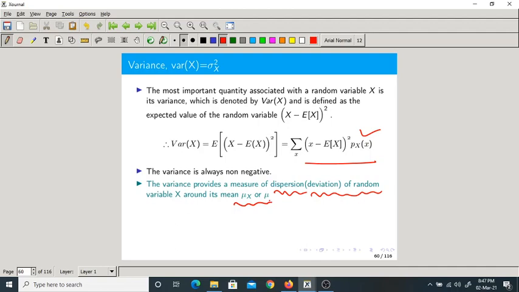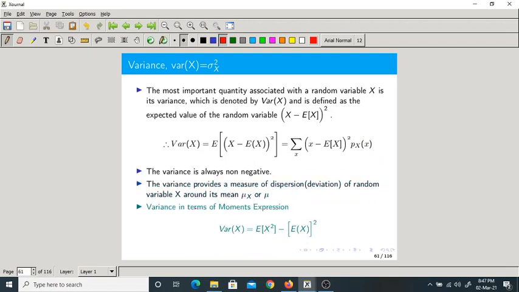It's a deviation from the mean. I will elaborate about this later, but for the time being, it's a deviation from the mean. If you look at the definition of variance, what you're finding is the summation over (x minus mu) whole square times px of x. Now this is a deviation, x minus mu. We are finding deviation from whom? From the mean, this is the mean mu. I will explain later, but just remember it measures dispersion, or deviation, of a random variable from its mean, around its mean.